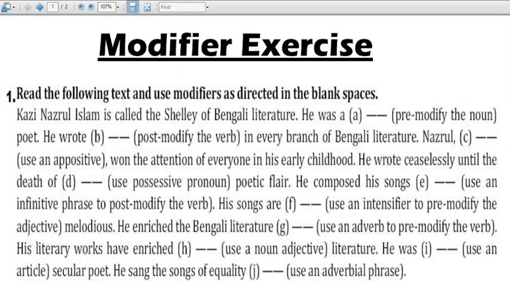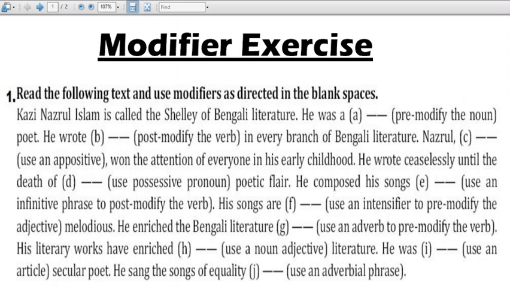So why did he compose songs? He composed his songs to entertain people, to motivate people, to quench his thirst, many things. So the main point is that you will take "to" plus verb plus additional words. So he composed his songs to inspire people, or to quench the thirst of his listeners, of the audience, this much.